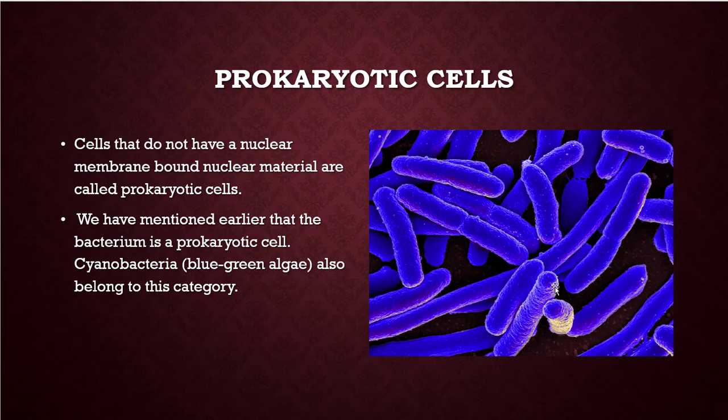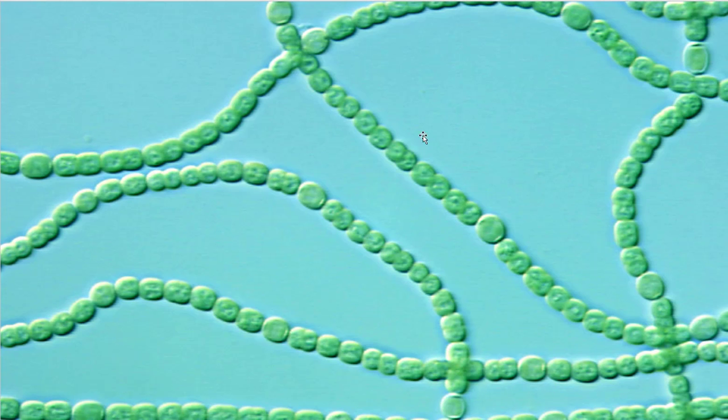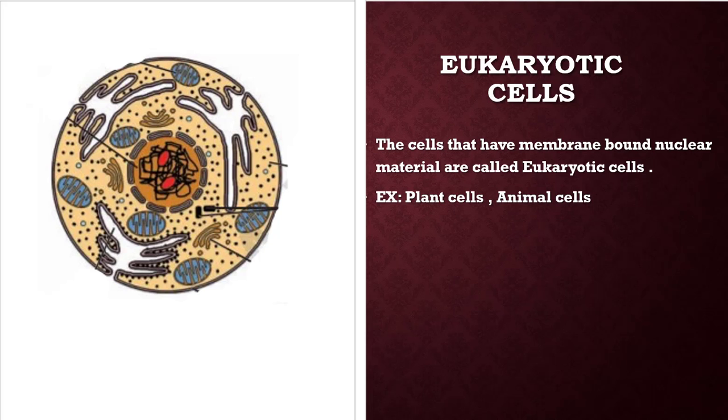That means the genetic material floats in the cytoplasm. Another example of prokaryotic cells is blue-green algae. This is the blue-green algae. Okay, children, and the second one is eukaryotic cells. Eukaryotic cells have membrane-bound nuclear material. Examples are plant and animal cells.